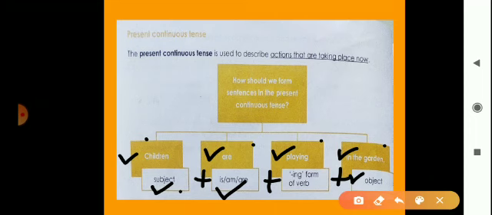Teacher is teaching a module number 8. This is the other example. So you can also make sentence by using this formula in present continuous tense. Okay, so try this present continuous tense and make sentences by using this formula.